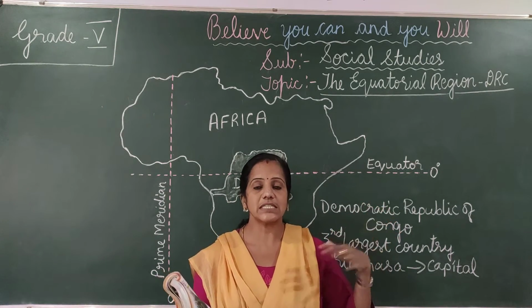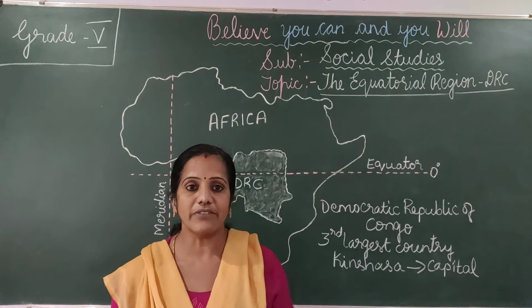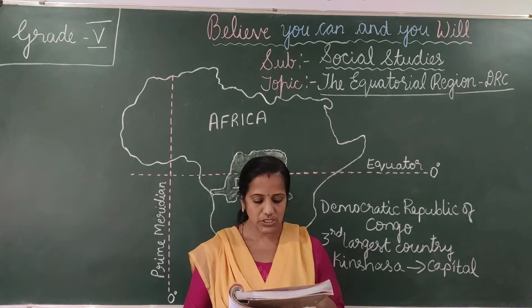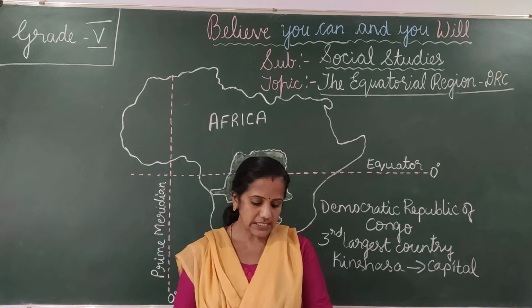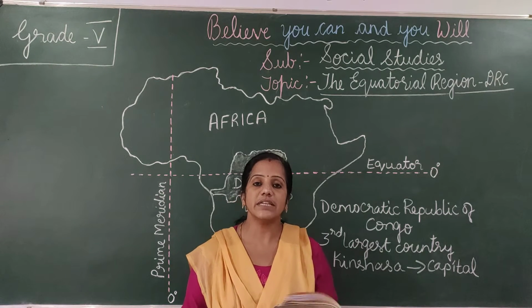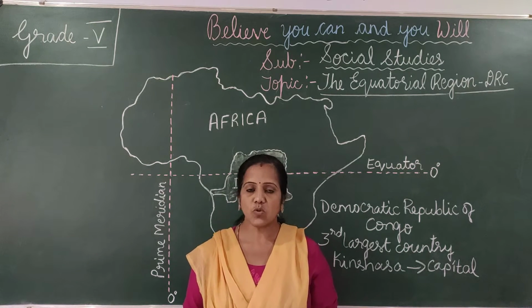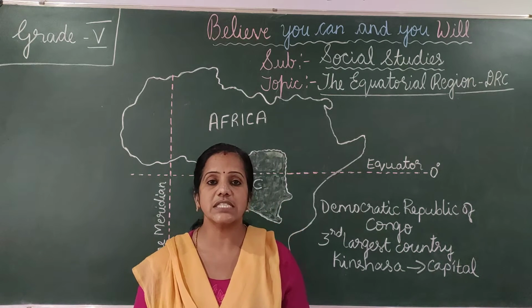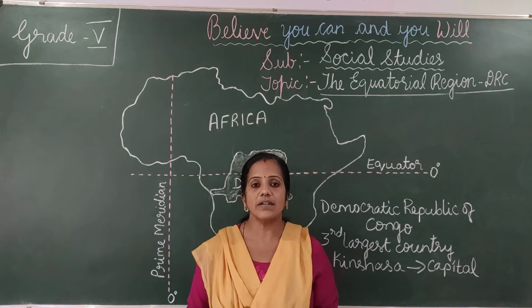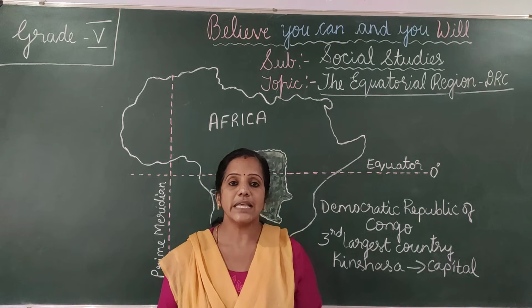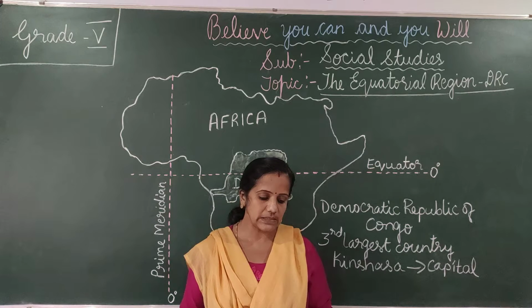So the trees' leaves are covered like a canopy. There is no season during which these trees shed their leaves and are thus called evergreen trees. There is no season where the leaves of these trees are shed. So they are called evergreen trees, which bear the leaves throughout the year.